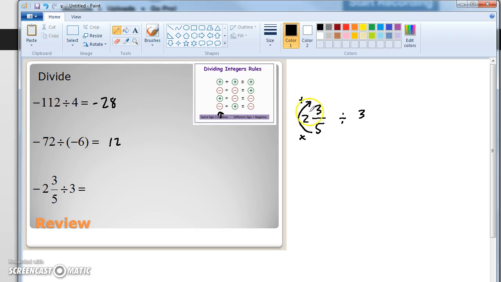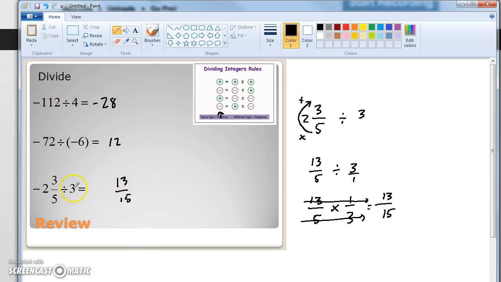Multiply here, add here. 5 times 2 is 10 plus 3 is 13. 13/5 divided by 3 is the same thing as 13/5 times the reciprocal of 3, which is 1/3. Okay, so I'm going to multiply 13/15ths because I just multiplied here. So my answer is 13/15ths, but my answer is going to be a negative 13/15ths because only one of them was negative.